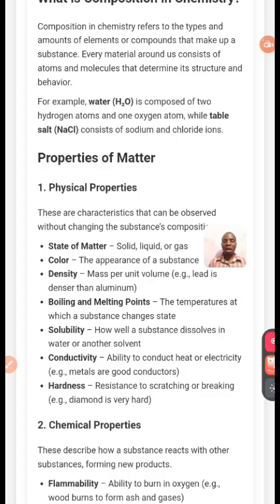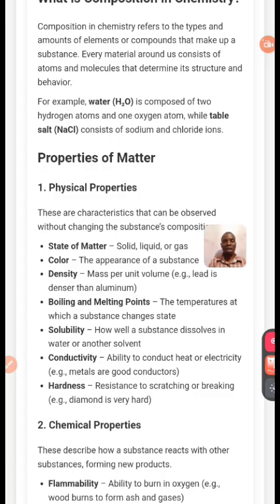Now, how can we know that this one is a matter? Matter has these things. Number one, matter has color. Look at the things around you. Most of them have different colors. Color is the appearance of the substance, how something looks. Some matter will be black, some will be red, some will be blue. We have different colors of matter.